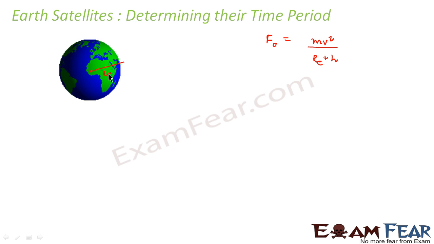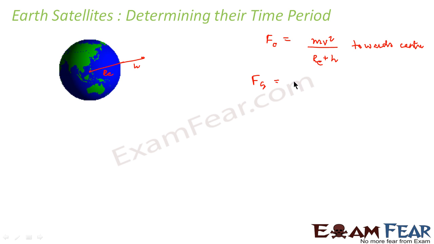Now the satellite would be somewhere at some point, say this. So this distance will again be h. So the entire distance would become Re plus h, right? So this centripetal force will act towards the center. Fine. Now there would be another gravitational force which would act between the satellite and the Earth.